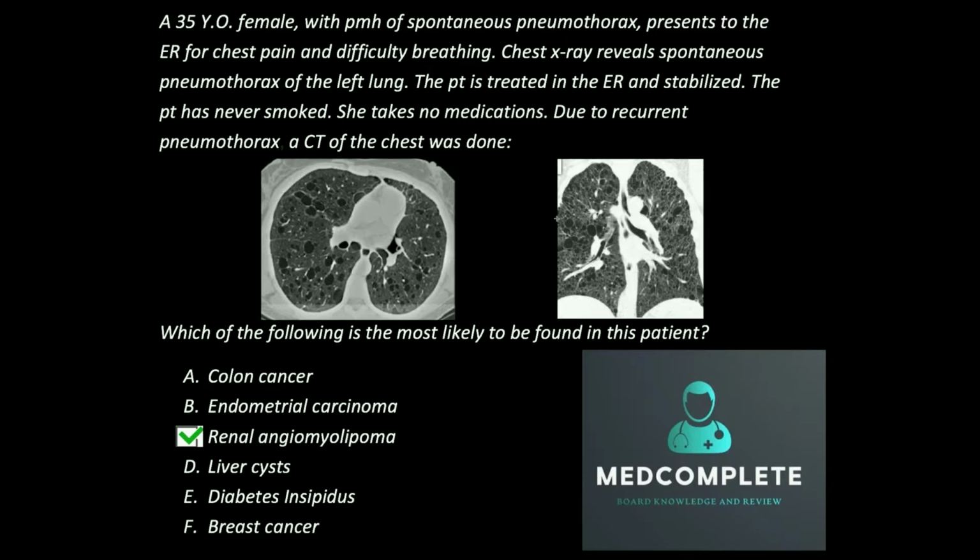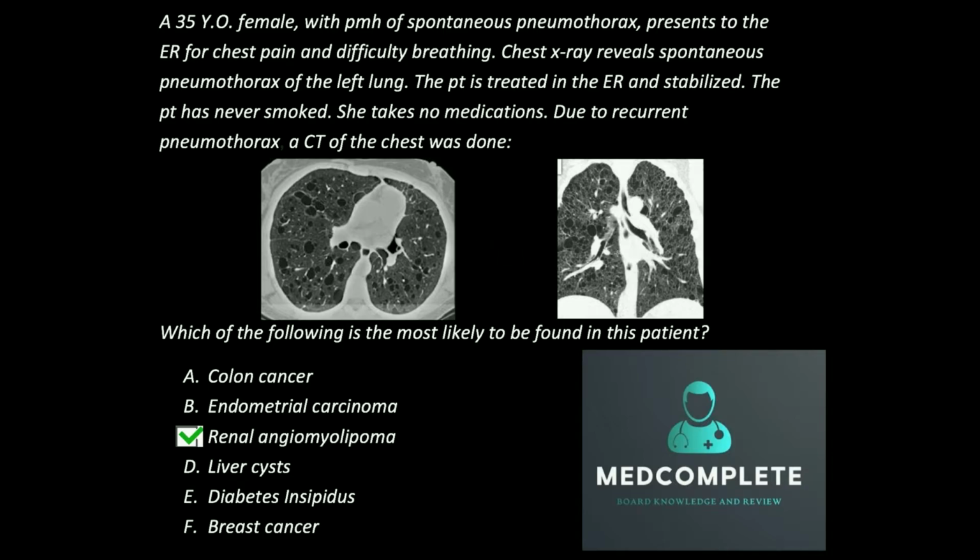LAM occurs predominantly in females, and usually they're younger females of premenopausal age, and they usually do not have a history of smoking. That's very important. One third of those patients present with spontaneous pneumothorax, because obviously these cysts that you can see here, all these air bubbles, burst and give the patients a pneumothorax. For one third of these patients, that's their initial presentation to us.